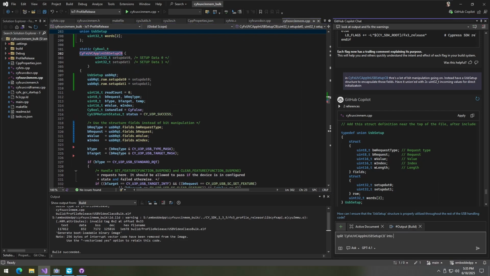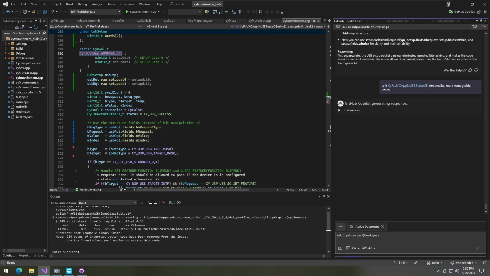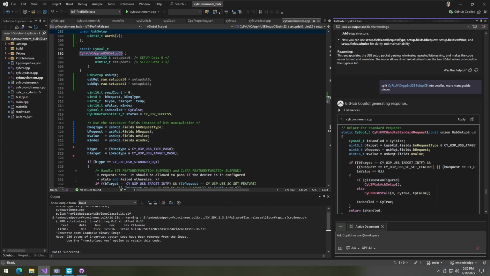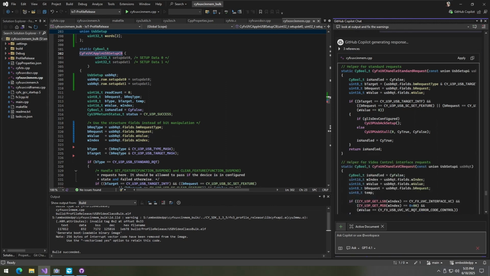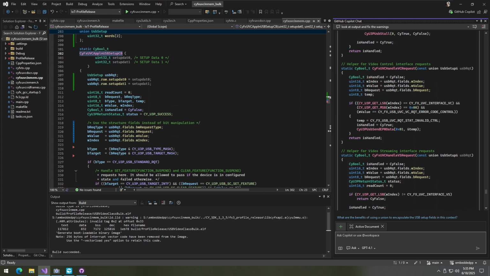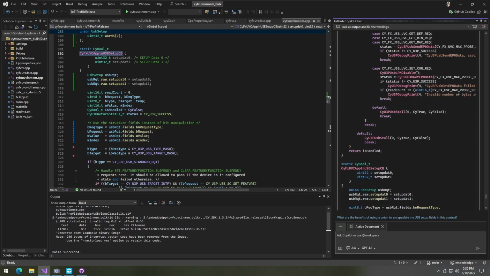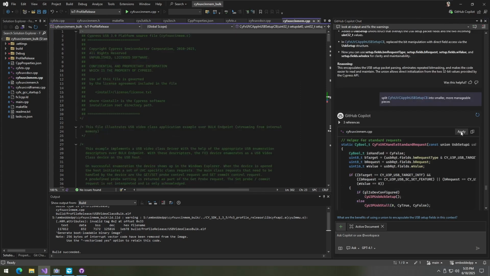Split this function into smaller, more manageable pieces. Let's see what it decides to do. Handle standard request, handle VC request, video control interface. I agree with this. Handle VS request. I totally agree with this split. Let's apply and see what our code looks like after these changes.